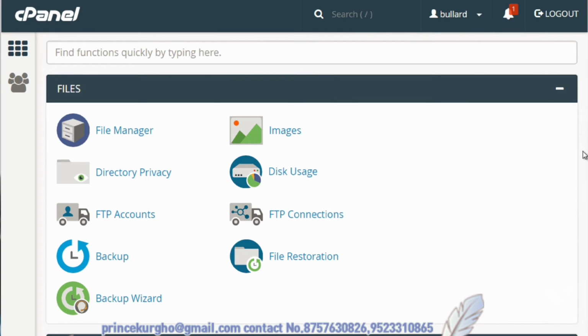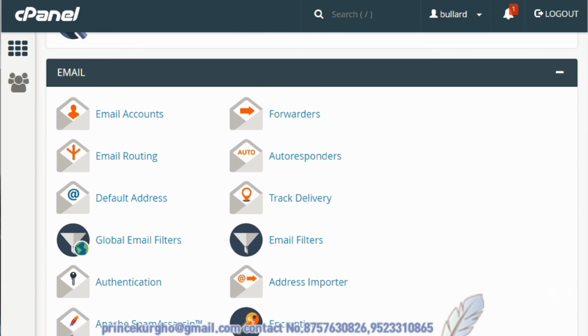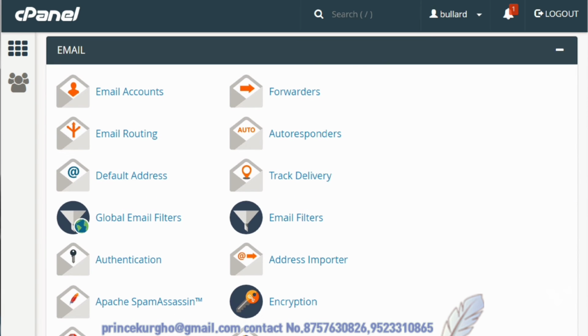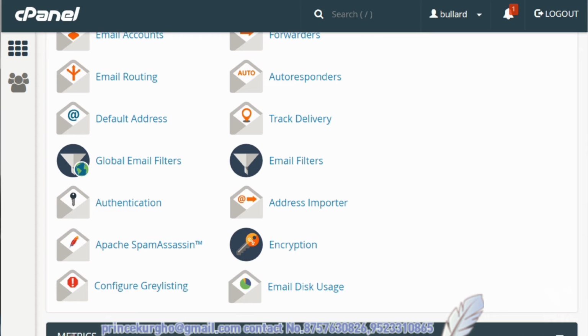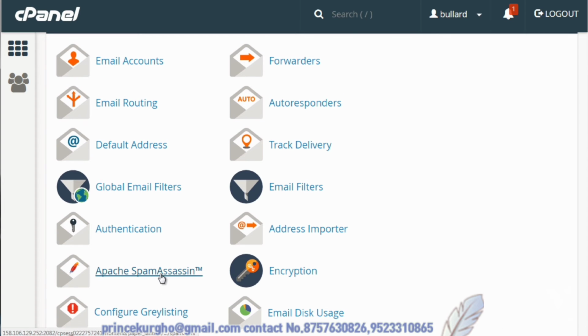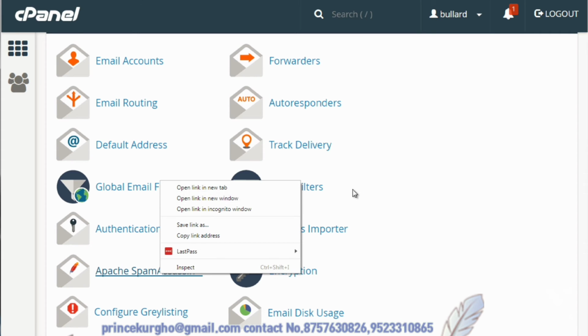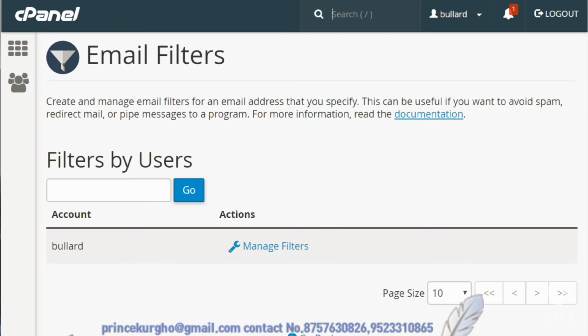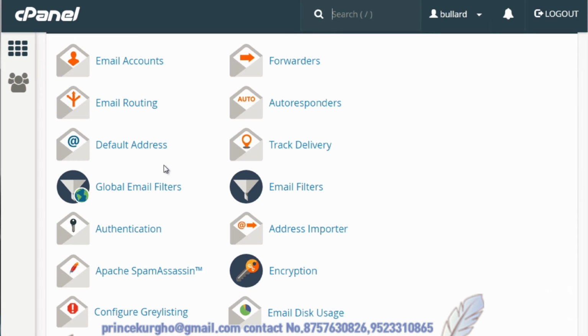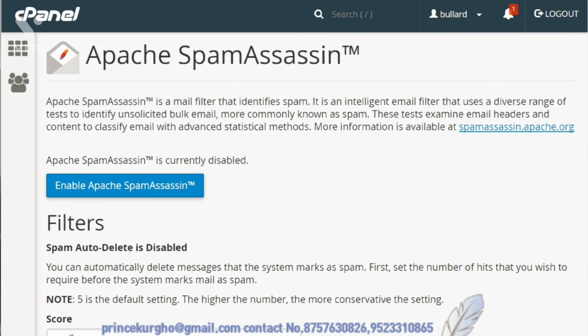So there are two things that you want to do. You want to, of course, scroll down and find the email section. But after that, you're going to want to do two things. The first thing you want to do is Spam Assassin, which will basically protect you from spam, which we'll open up in a new window. And then the next thing we want to do is what we call email authentication. And we'll open that up in a new window as well. So let's start with the Spam Assassin first.